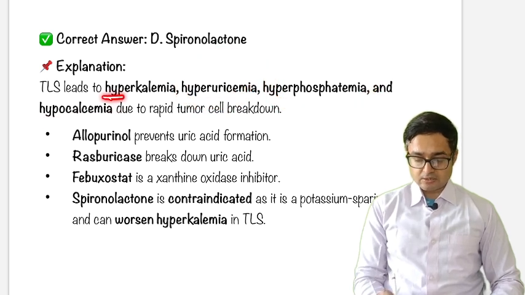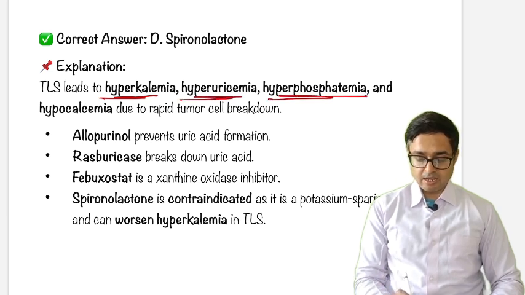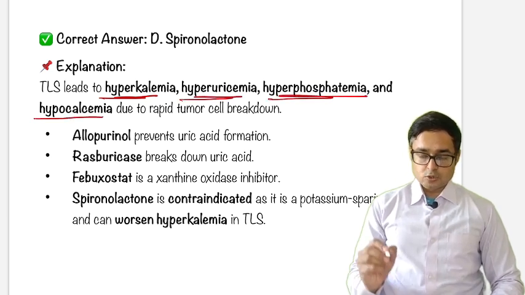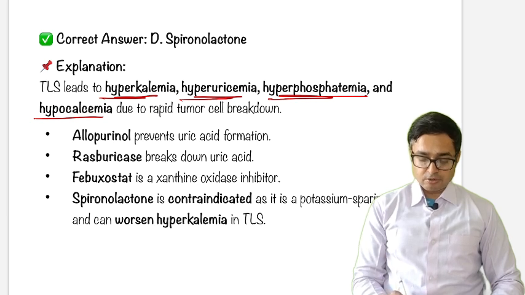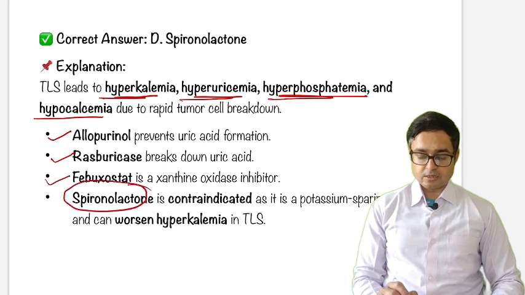Among the drugs discussed, allopurinol prevents uric acid formation, rasburicase breaks down uric acid, febuxostat is a xanthine oxidase inhibitor. The remaining drug, which is our answer also, spironolactone, is a potassium sparing diuretic.